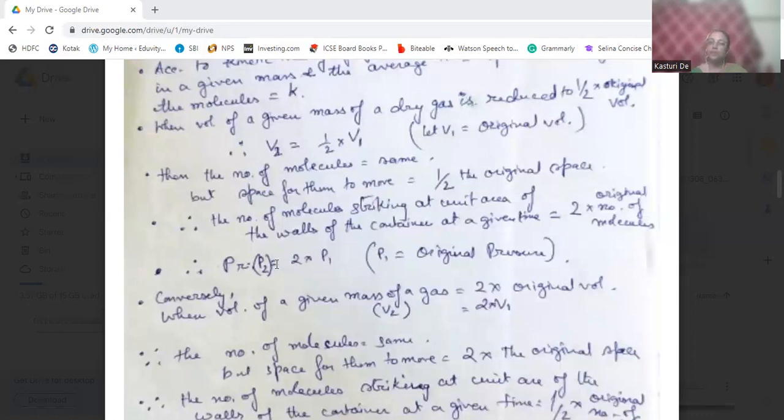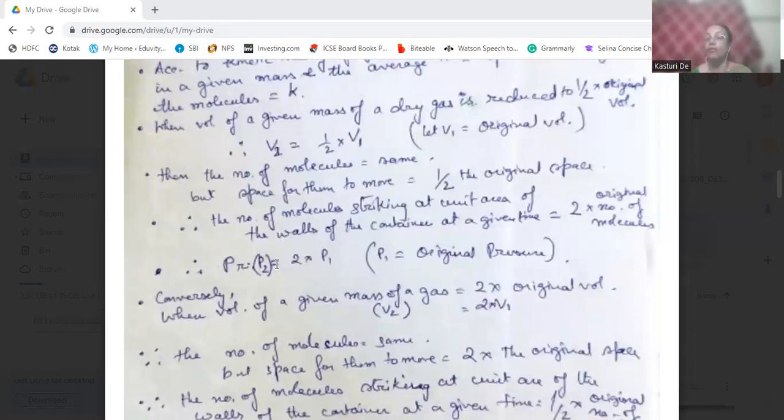So at that time, what will happen? The pressure will be reduced, because the number of times they hit the unit area of the walls of the container becomes less.